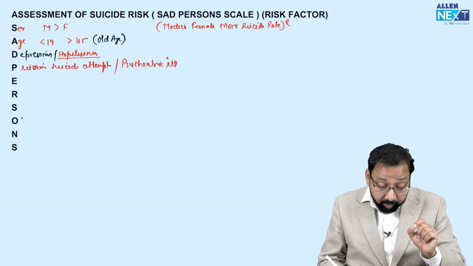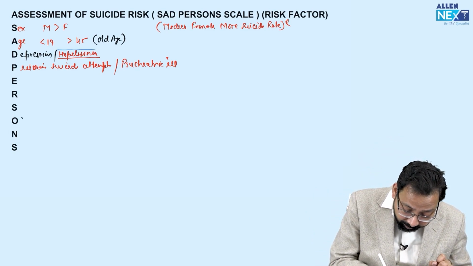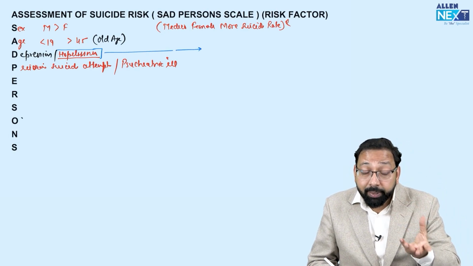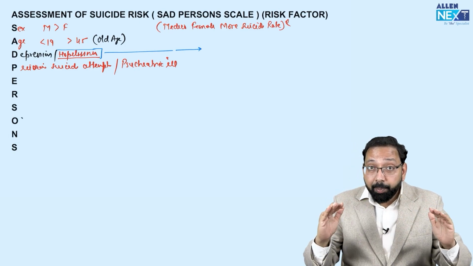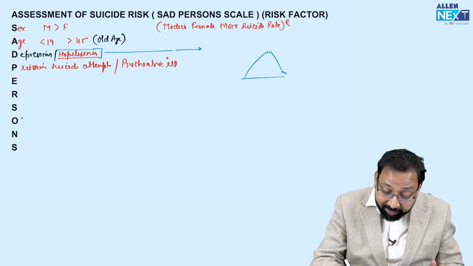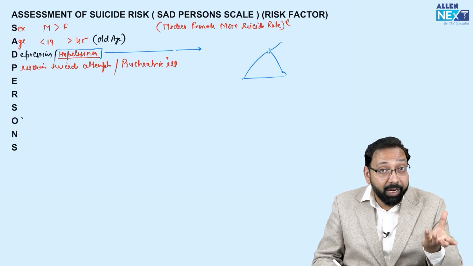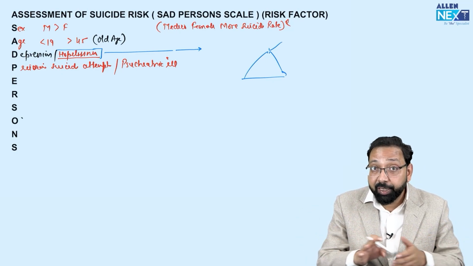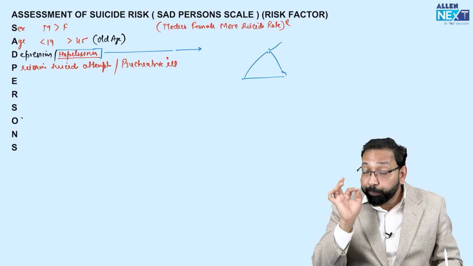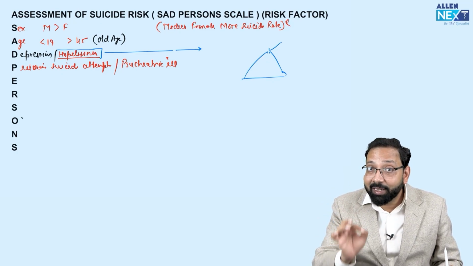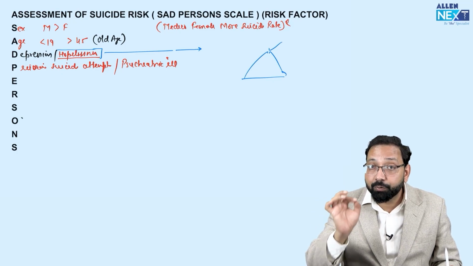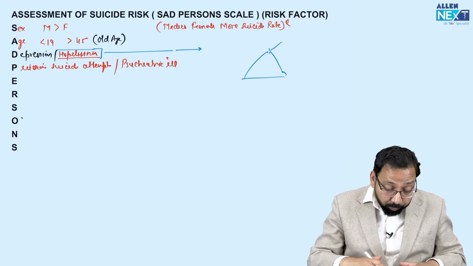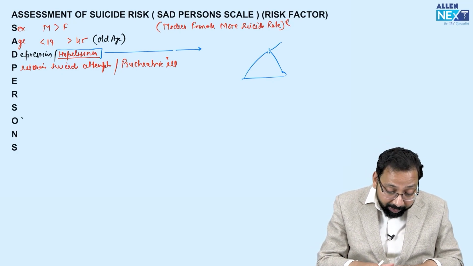I'm skipping the main discussion and pointing out this hopelessness. Hopelessness is very important for suicide. I told you in Beck's cognitive triad, given by Aaron Beck, that if hopelessness is there, there is an increased chance of suicide. A question was asked: they gave symptoms of depression and mentioned hopelessness. If hopelessness is there, the chance of suicide is increased, so better to admit the patient, and you will manage the patient according to suicidal risk.